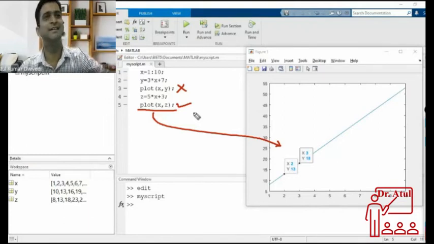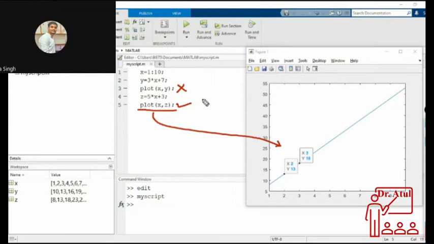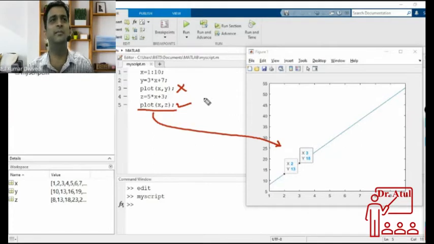I will answer this. Yes, sir, I have a doubt. If the first plot is erased, I mean x comma y, then why are the coordinates represented by x comma y? It should be represented by x comma z. Actually, x comma y are the defaults.